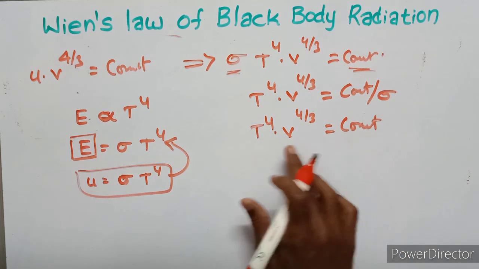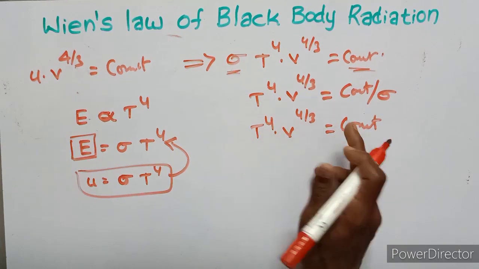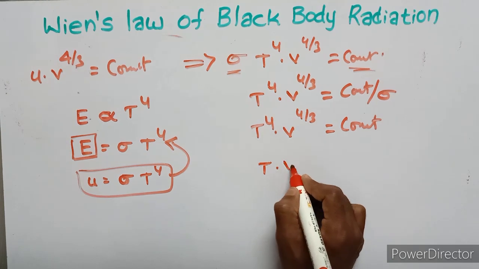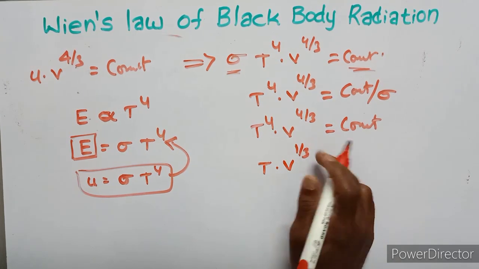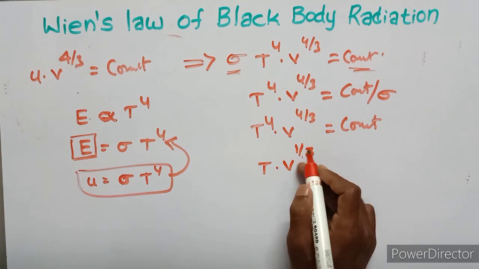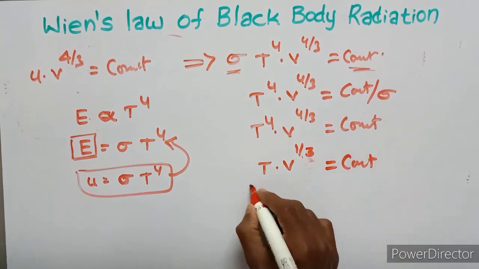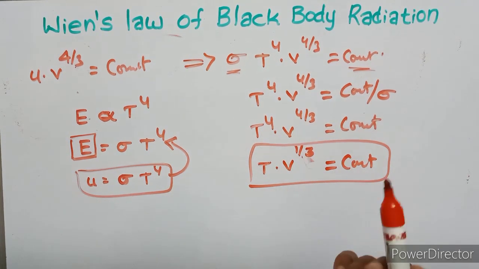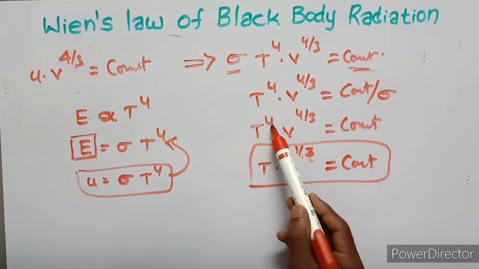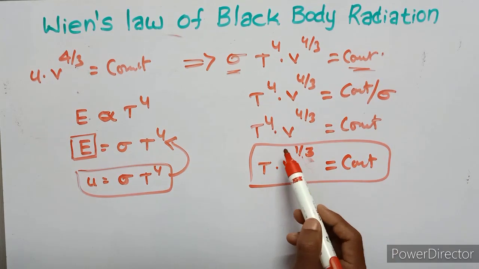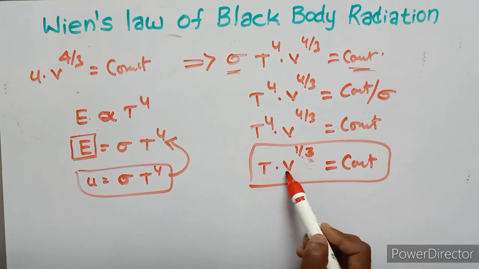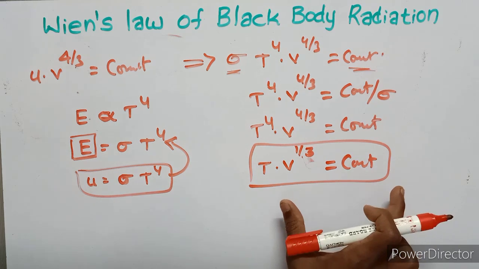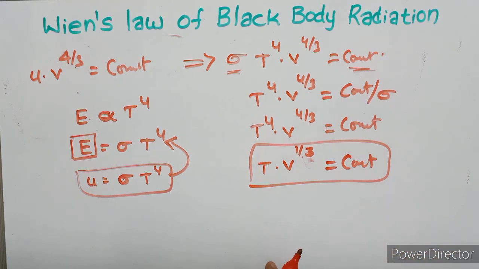So this equation can be written with the power of 4 upon 3. This equation can be written as T V to the power of 1 upon 3 is constant. T to the power of 4 V to the power of 4 upon 3 equals constant. Then we eliminate the 4, so T to the power of 1 V to the power of 1 upon 3. T V to the power of 1 upon 3 is constant.